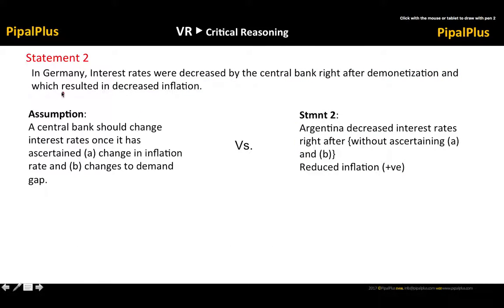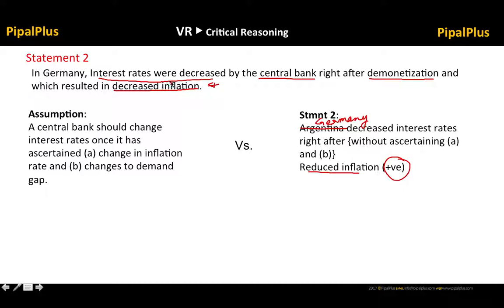Okay, so the statement two talks about a situation in Germany. In Germany, interest rates were decreased by the central bank right after their demonetization. Okay, now so there was some change in the interest rates right after demonetization, and what happened? It decreased inflation, right? So now a reduction in inflation is actually a positive impact, right? So what happened was that in Germany, the central bank did change the interest rates, right? And it did lead to a positive impact, right?